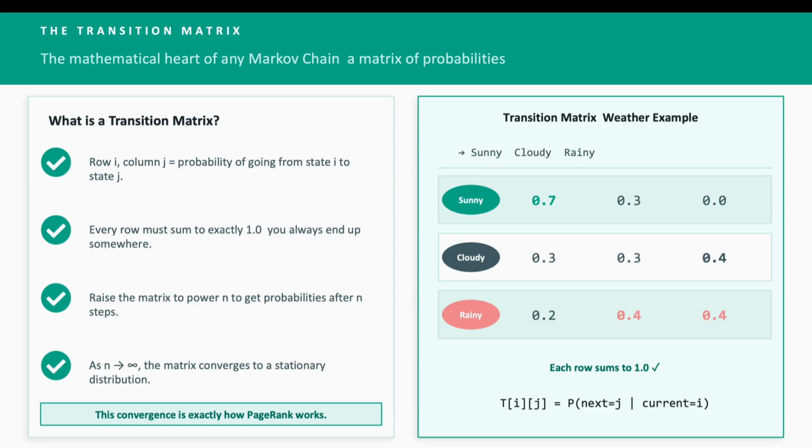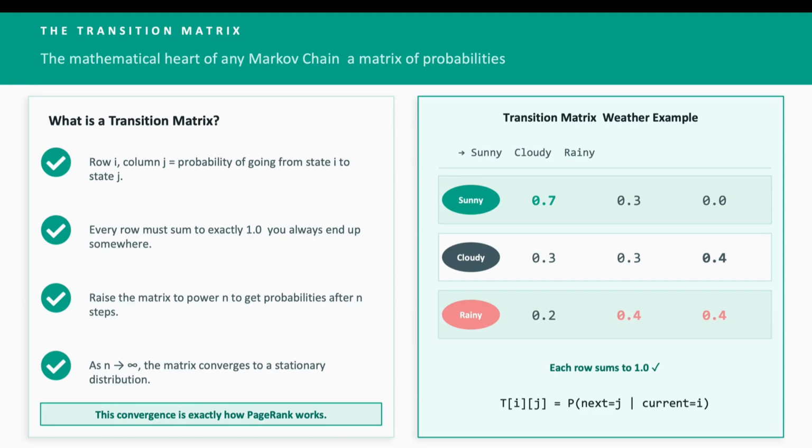Now here is where the math gets powerful. If you raise this matrix to the power of n, matrix multiplication n times, you get the probability of transitioning from state i to state j in exactly n steps. And as n approaches infinity, as you multiply the matrix by itself enough times, it converges to a fixed distribution.